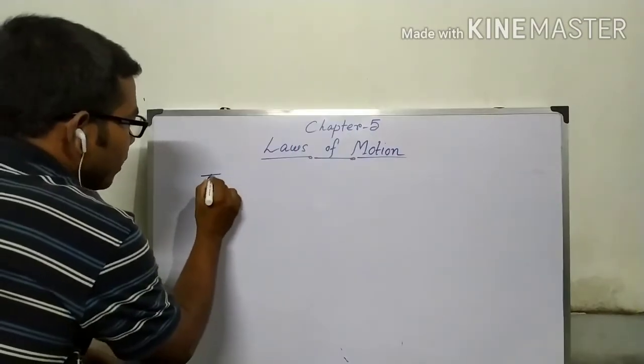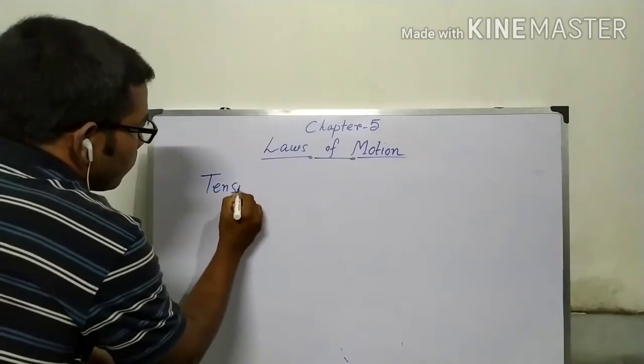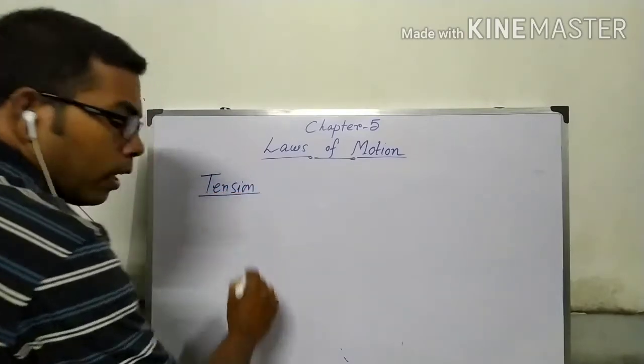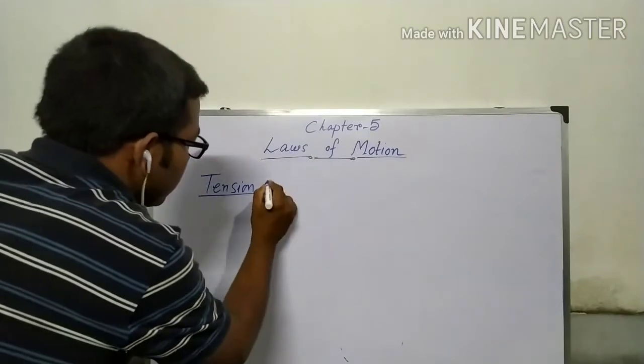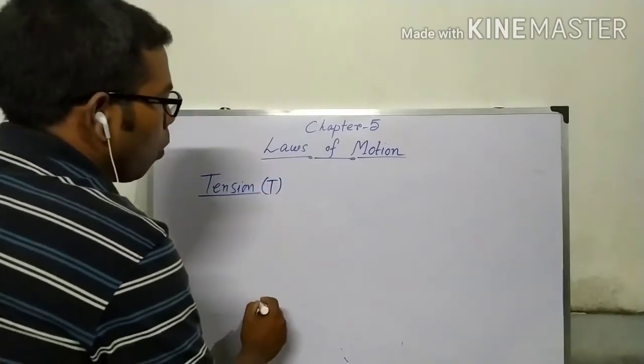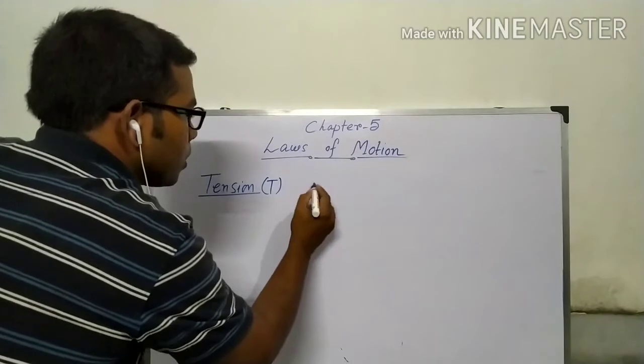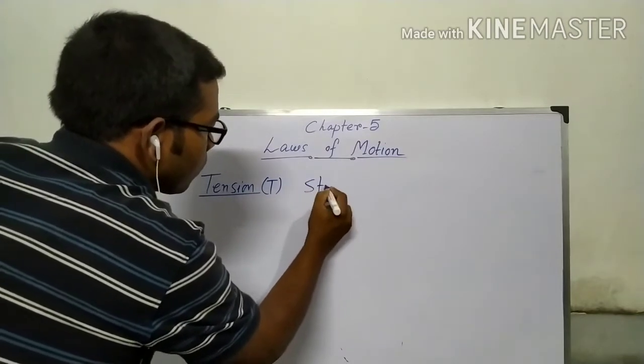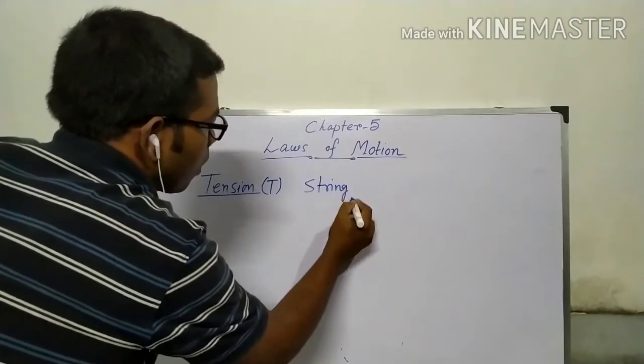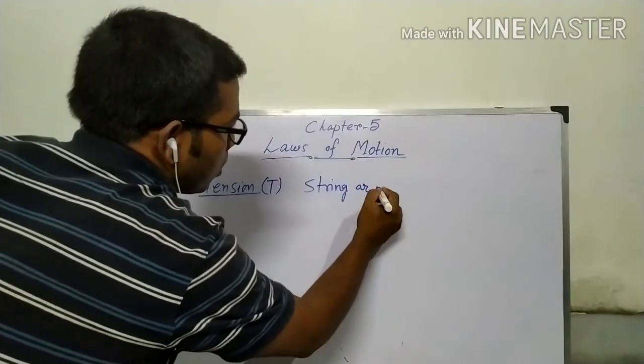Now tension, T. It comes when we use a string or rope.